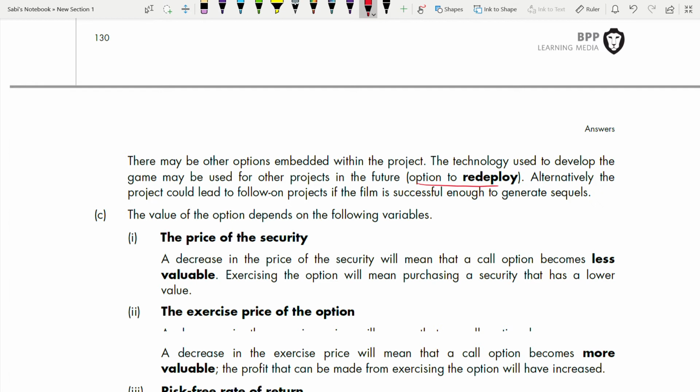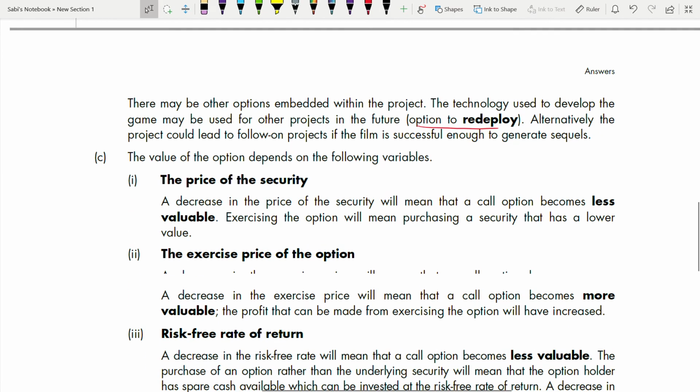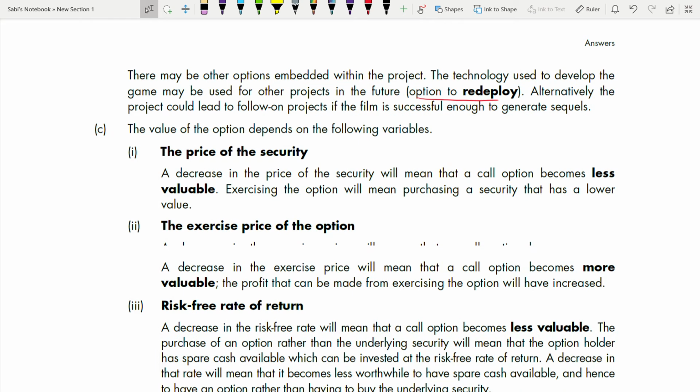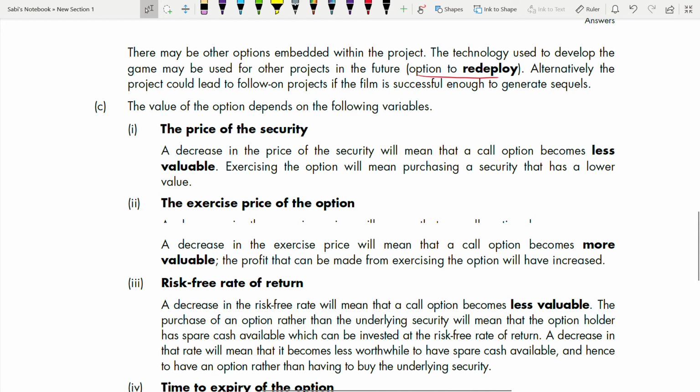Now let's go to part C. We have to talk about the value, the 5 variables, and how they affect the option price. The call option. Clearly they have mentioned call option, right? Option to expand is a call option only. So the value of an option depends on the following 5 variables: price of the security, exercise price, risk-free rate, time and your standard deviation. All the 5 variables which you use in your Black-Scholes model are the exact 5 variables which affect your option price. So first we are going to talk about, this is your PA, this is your PE,